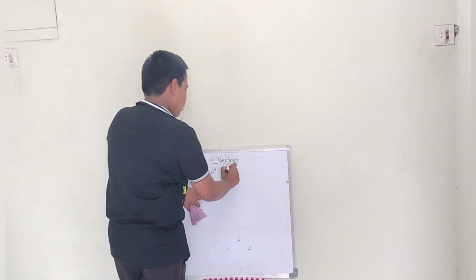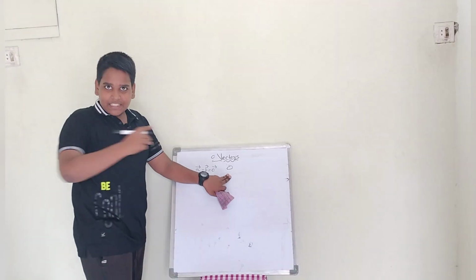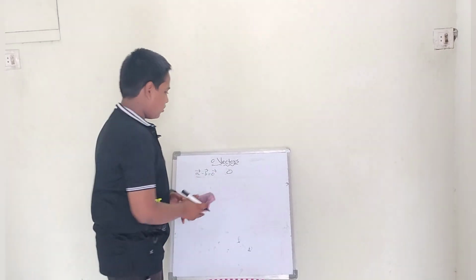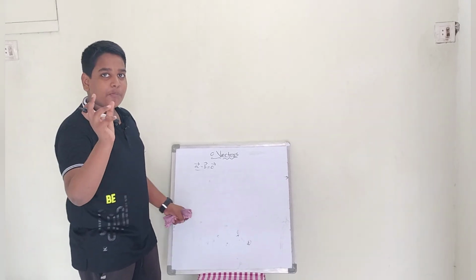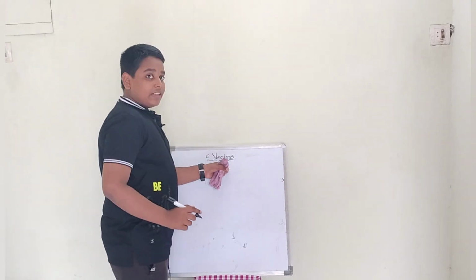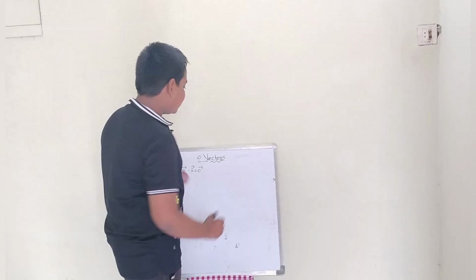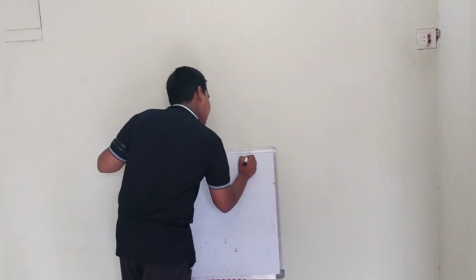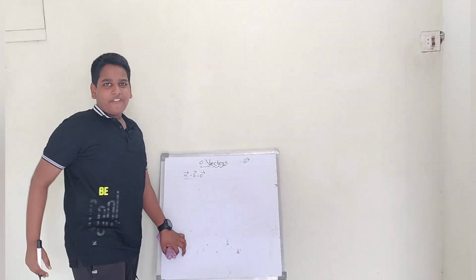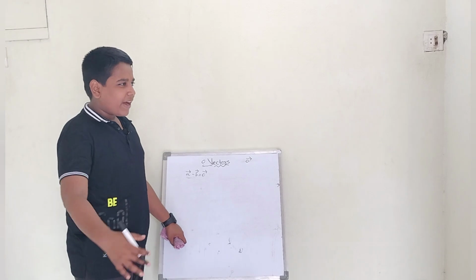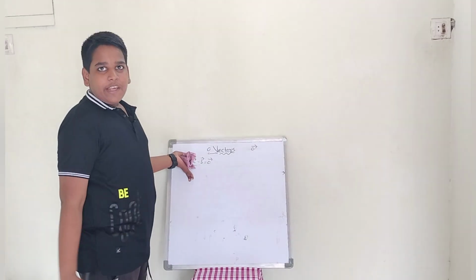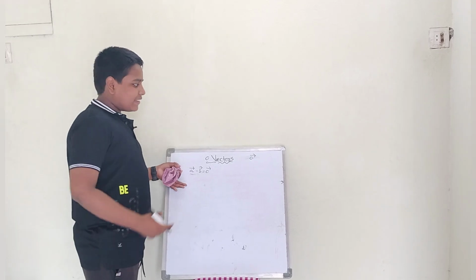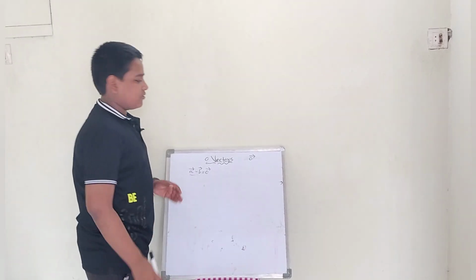If I write plain 0, does it make any sense? No. So we denote the zero vector or null vector as 0 bar. We are going forward, this is part 1, part 2, part 3, and at that time we get a problem like this. You can't write 0, no. So basically it may be used for doing problems also.